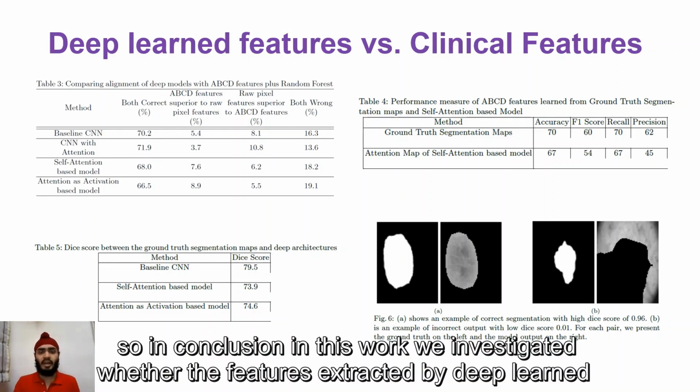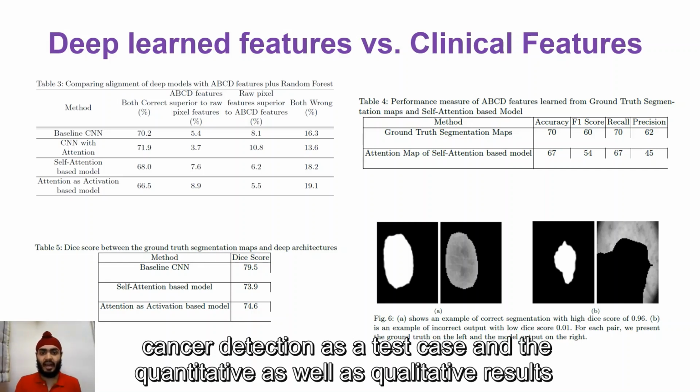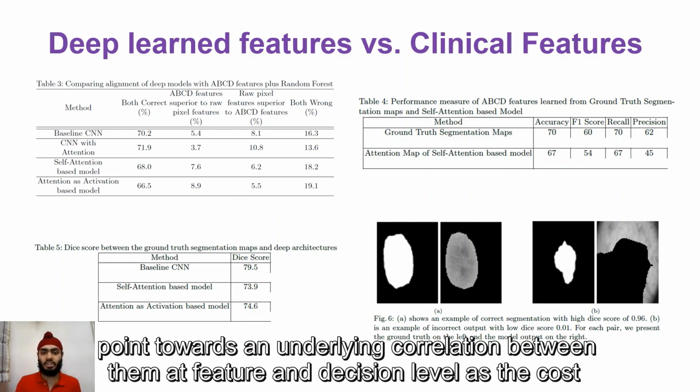So in conclusion, in this work we have investigated whether the features extracted by deep learned models have any correlation with the clinically relevant features. We have taken automated skin cancer detection as a test case, and the quantitative as well as qualitative results point towards an underlying correlation between them at feature and decision level.